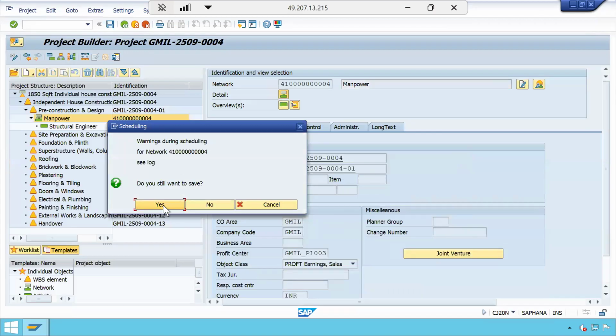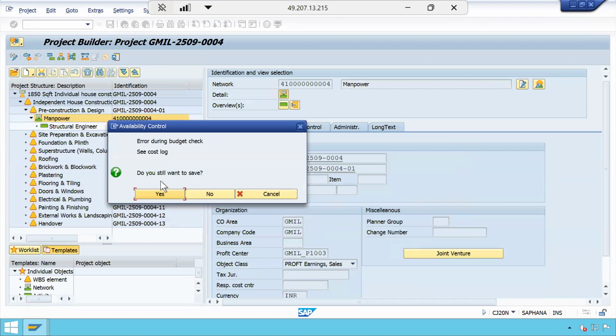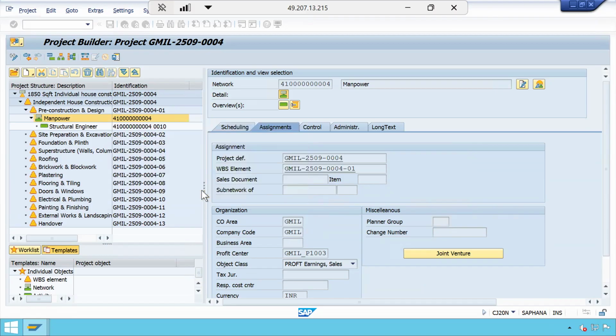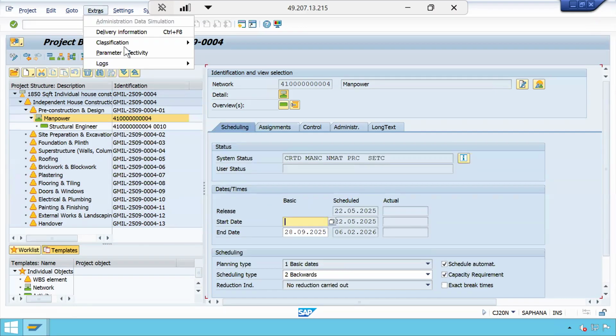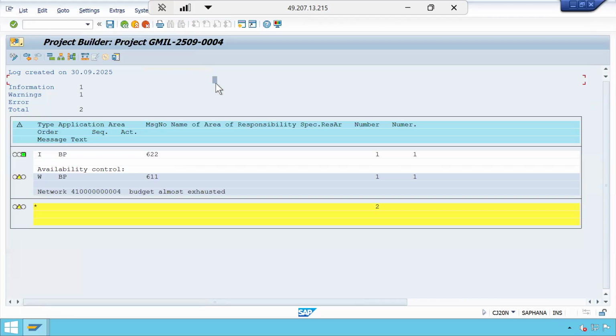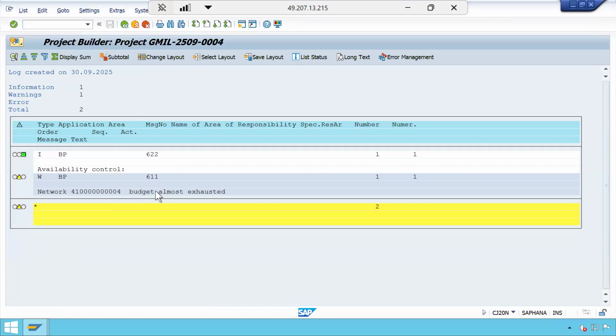How the system behaves, I want to see. It is checking the budget. See, error during budget check. See cost log. Do you still want to save? No, I don't want to save, but I want to see the log. What the log is, the system proposed. The system is throwing it. Okay, so budget almost exhausted.